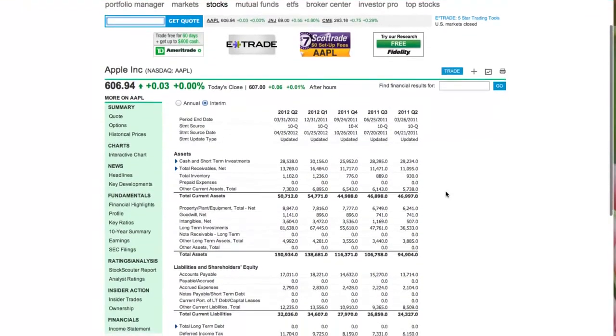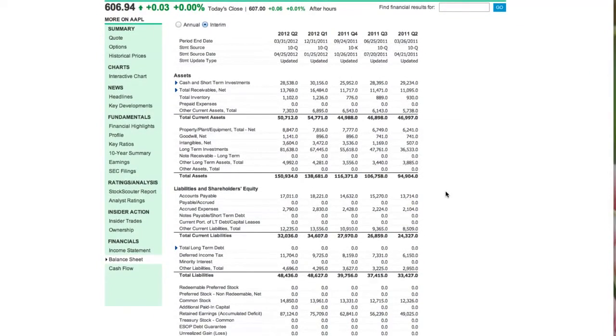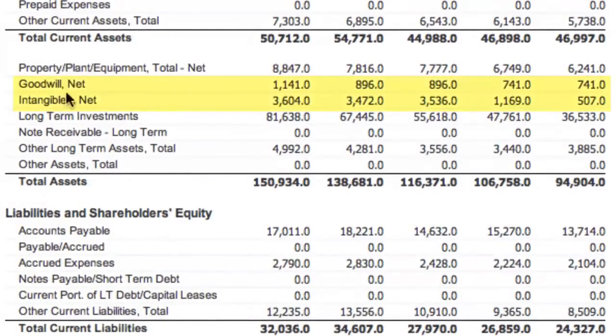As you remember, the balance sheet is broken down into assets and liabilities. When we're looking at goodwill or intangible assets, we're going to find that under the top portion, not under current assets, but under the second portion where the total assets are added up. You're going to see goodwill listed, and you're going to see intangibles net. For Apple, we can see that they have $1.1 billion listed for goodwill, and $3.6 billion listed for intangibles net. So the total intangible assets for Apple would be $4.7 billion.